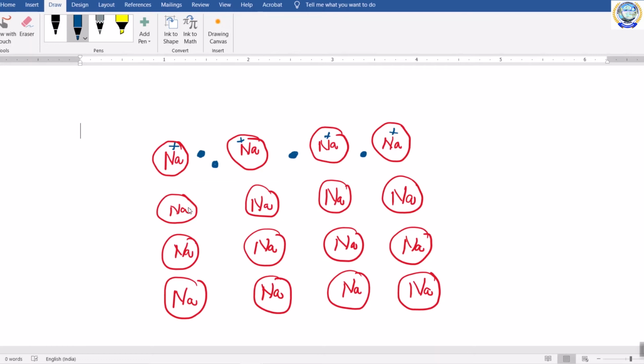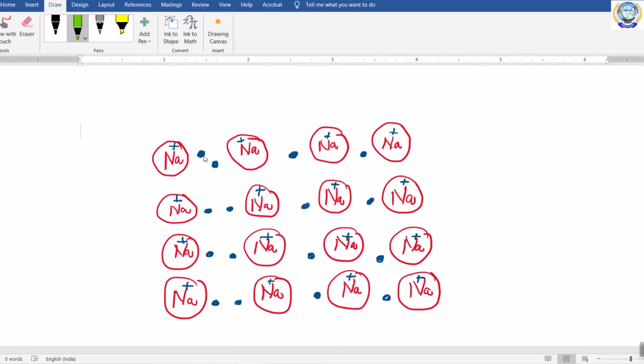So like this, each sodium atom will give away its electron and gain a positive charge, and this is the electron of this sodium atom, and this is the electron of that sodium atom.